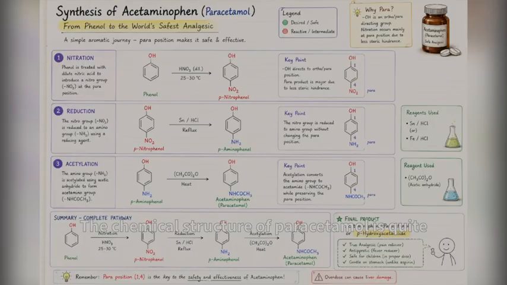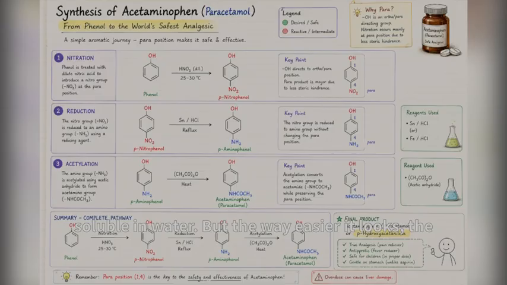The chemical structure of paracetamol is quite simple, but it has three different groups attached to a benzene ring that make it phenomenal. The first group is the phenol group, a hydroxy group, which makes it electron releasing. Second, on another side, is an amide group. Amide itself is an electron releasing group, and the acetyl group attached to this amide group causes acetylation of this ring. And that's why this molecule is highly soluble in water.